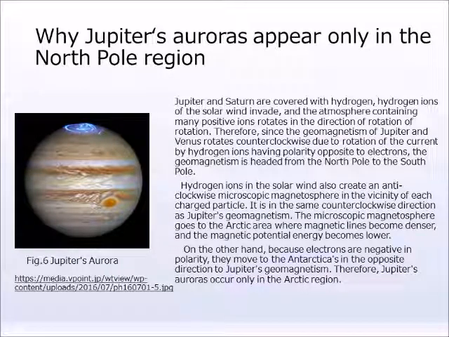The microscopic magnetosphere goes to the Arctic area where magnetic lines become denser, and the magnetic potential energy becomes lower. On the other hand, because electrons are negative in polarity, they move to the Antarctic in the opposite direction to Jupiter's geomagnetism. Therefore, Jupiter's auroras occur only in the Arctic region.